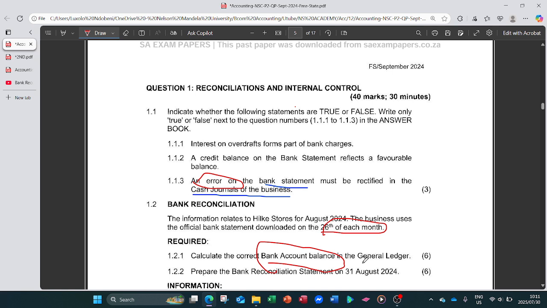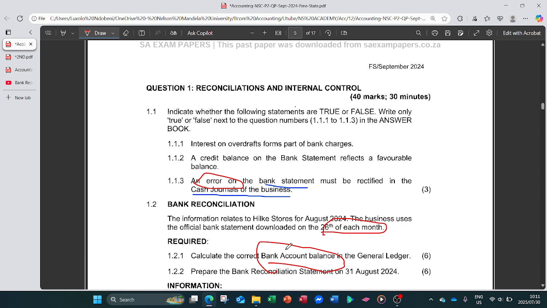Let's say they are using Capitec Bank. Capitec is not the one doing the bank account. We are the ones who have the bookkeeper, and that bookkeeper is responsible for preparing the bank account. It is our responsibility to make the bank account align with the bank statement. The bank statement we receive from the bank we use as the bank of the business, let's say Capitec. So Hike Stores prepares the bank account, and Capitec prepares the bank statement.